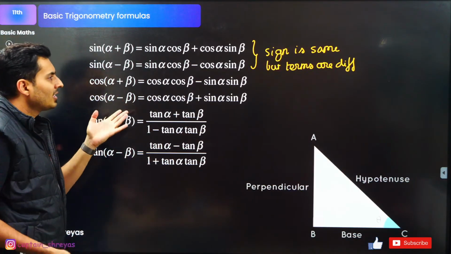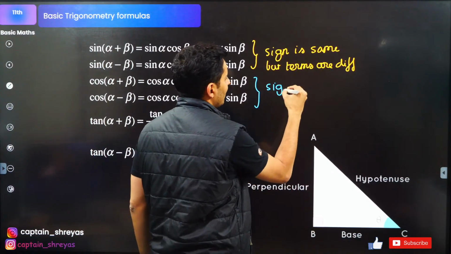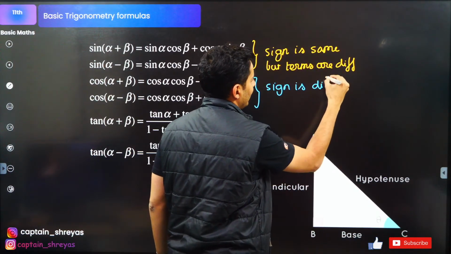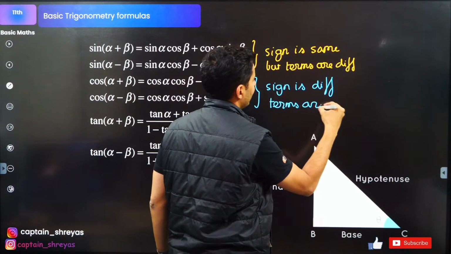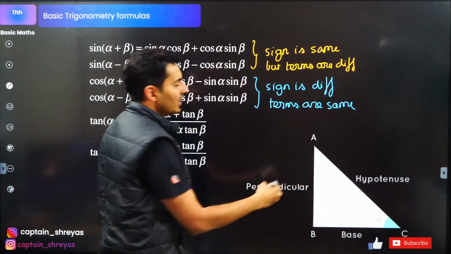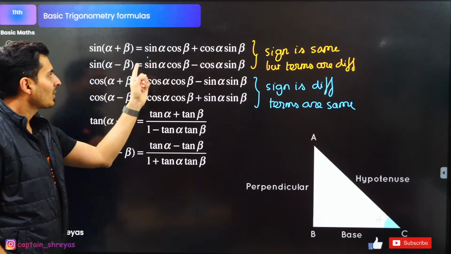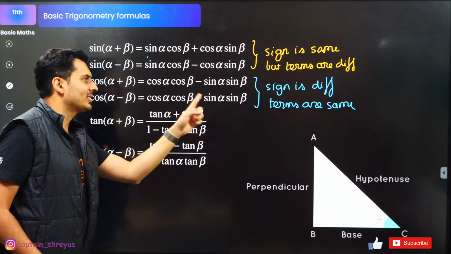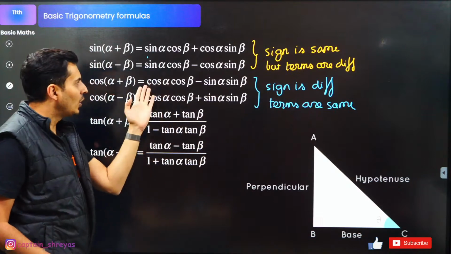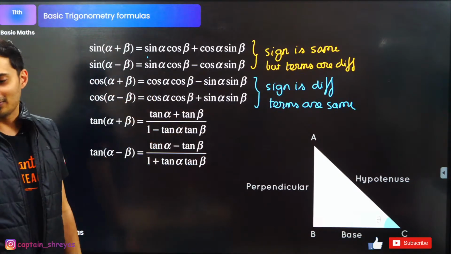When it is cos, the sign is different. Terms are same. Exactly opposite. Look over here. In sine, it was sine cos, cos sine. But in cos, it is cos cos, sine sine. Terms are same. Cos cos, cos cos, sine sine, sine sine. That's how you can remember it.